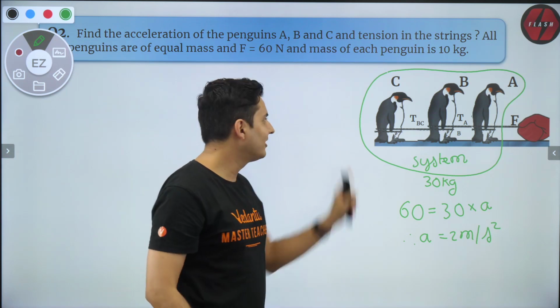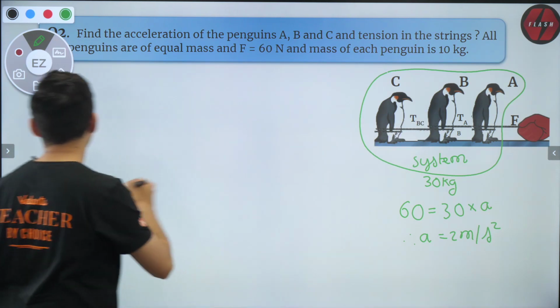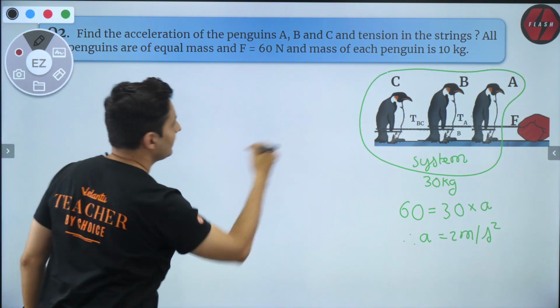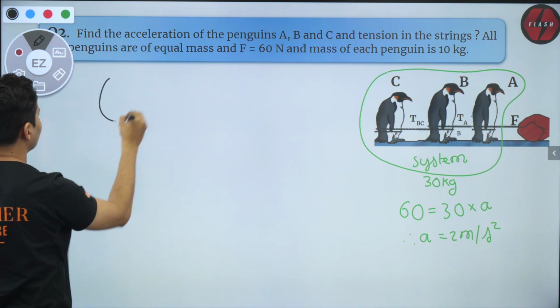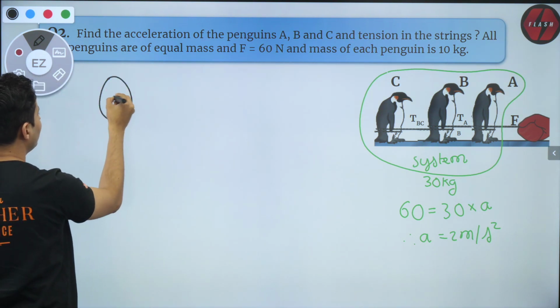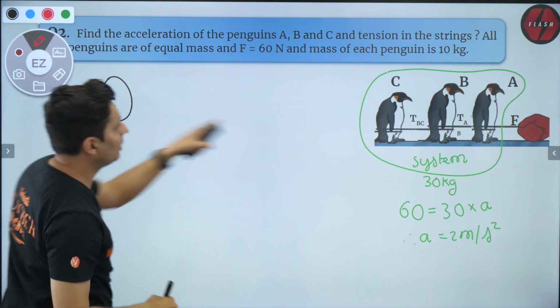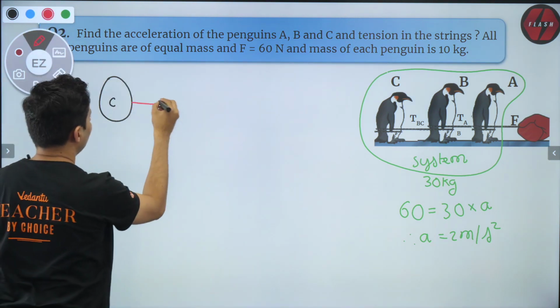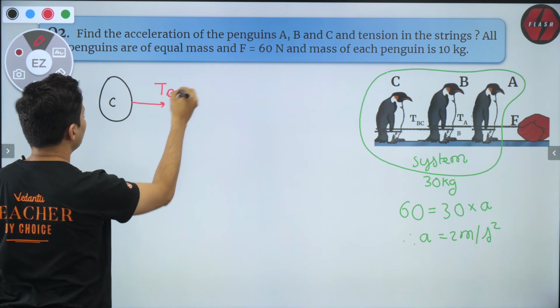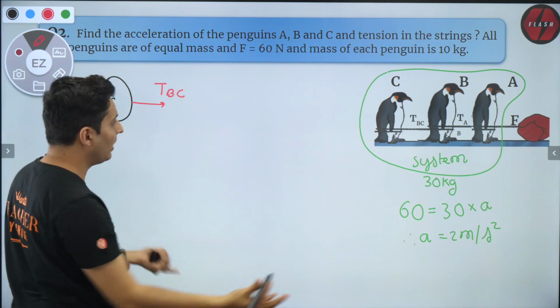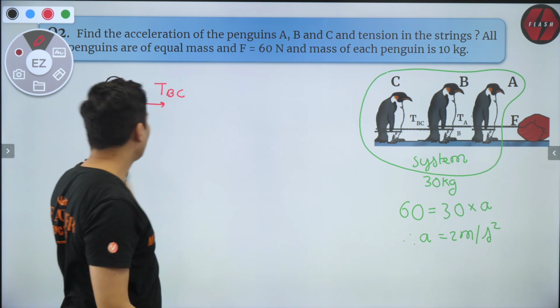Once I find the acceleration, I can easily find the tensions. How? Let me show you. Let's take the penguin number C. So this is penguin number C. Okay. What are the forces acting on the penguin C? Think about it. Well, there is one tension. What is the tension called? TBC. Nothing else apart from tension BC acts horizontally.